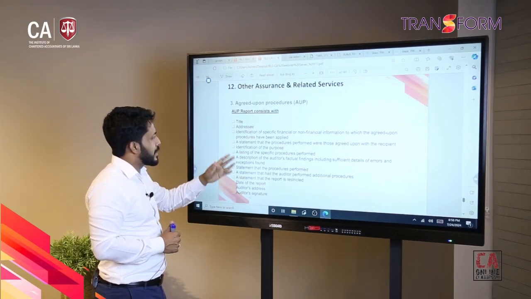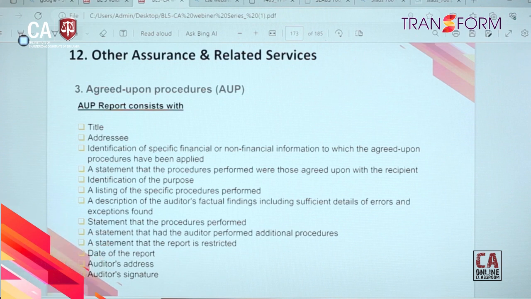Actually, the agreed upon procedure audit report. This is the content. You can go through the 4400 standard and see the illustrative audit report as well. Here we don't have an audit opinion, that is the key difference. Otherwise, in most cases the elements may be the same, but the audit opinion is not there. We are not issuing an opinion under agreed upon procedure. That is the core uniqueness of this service.